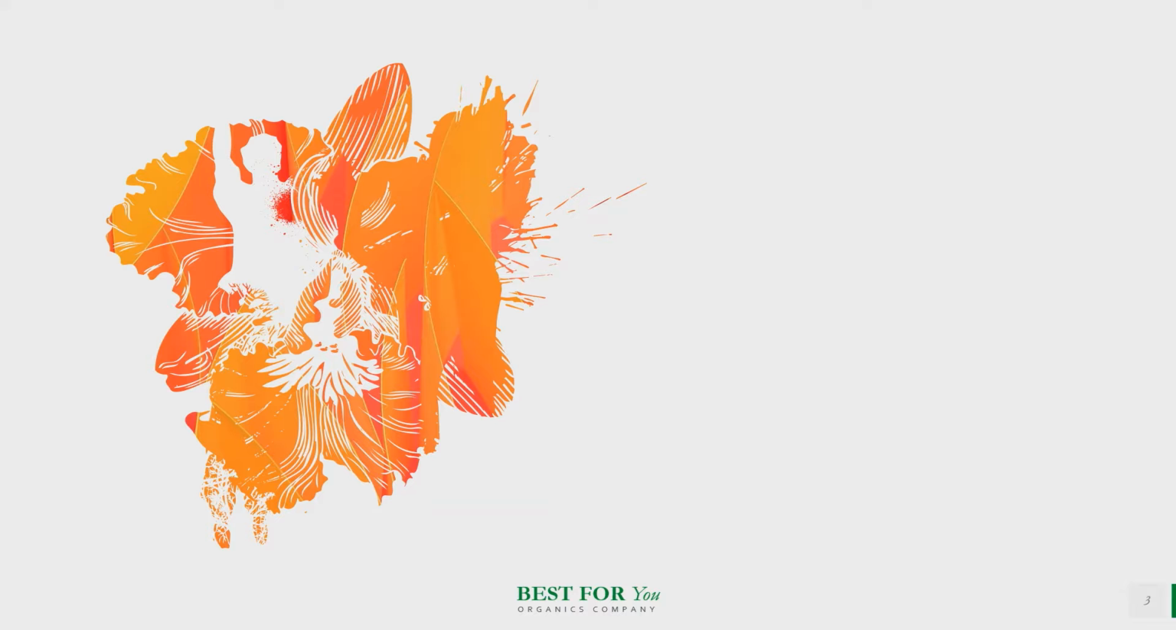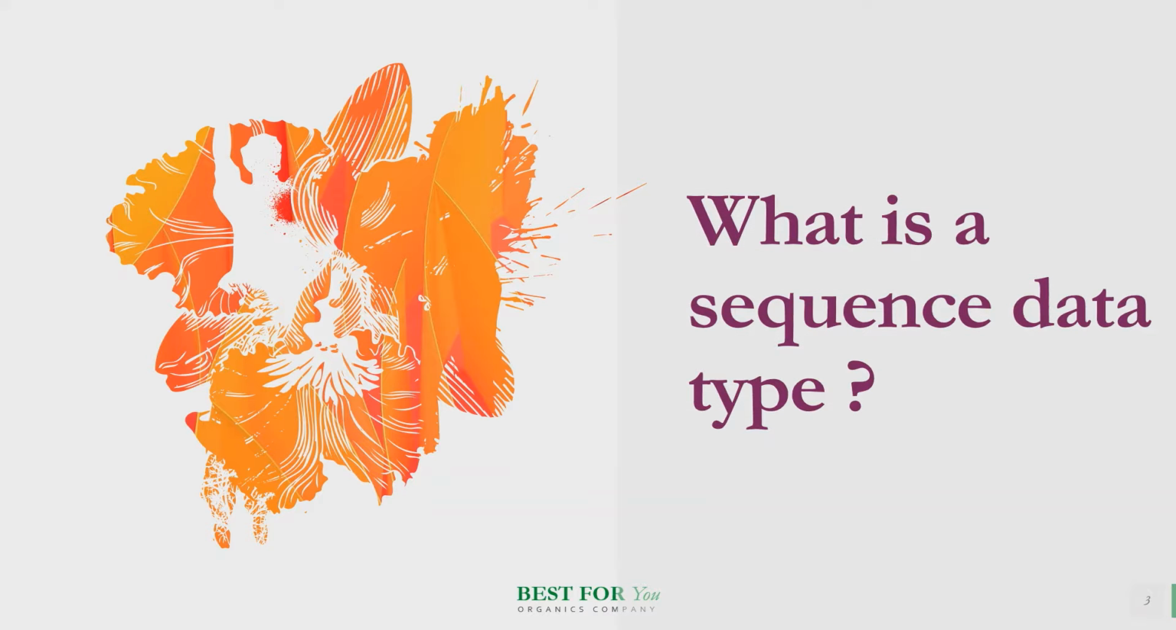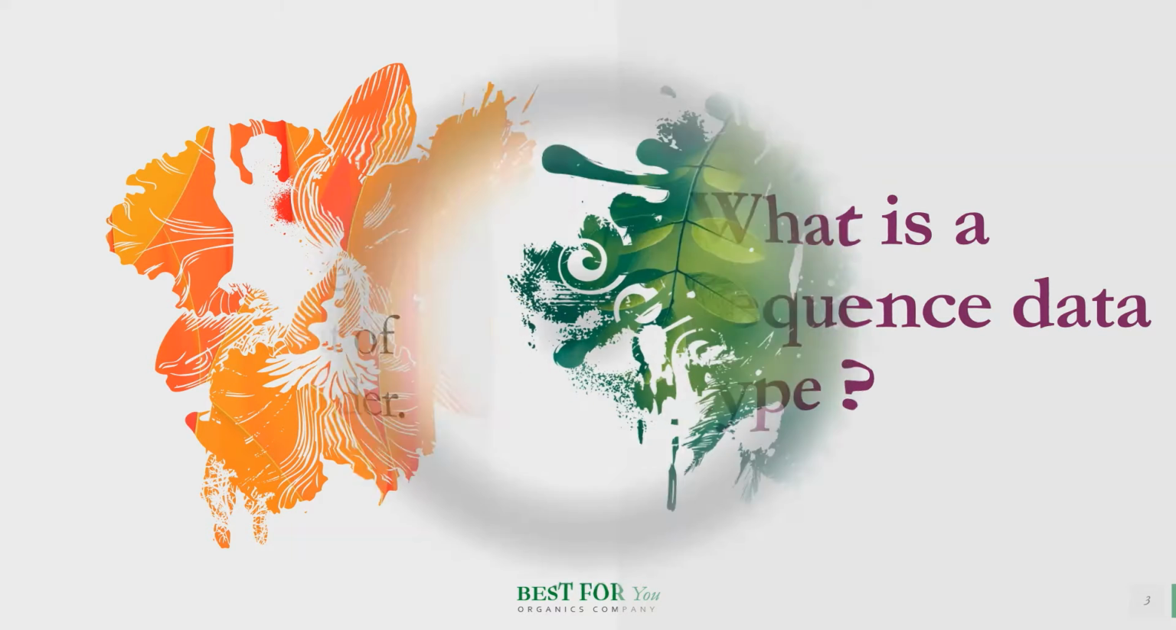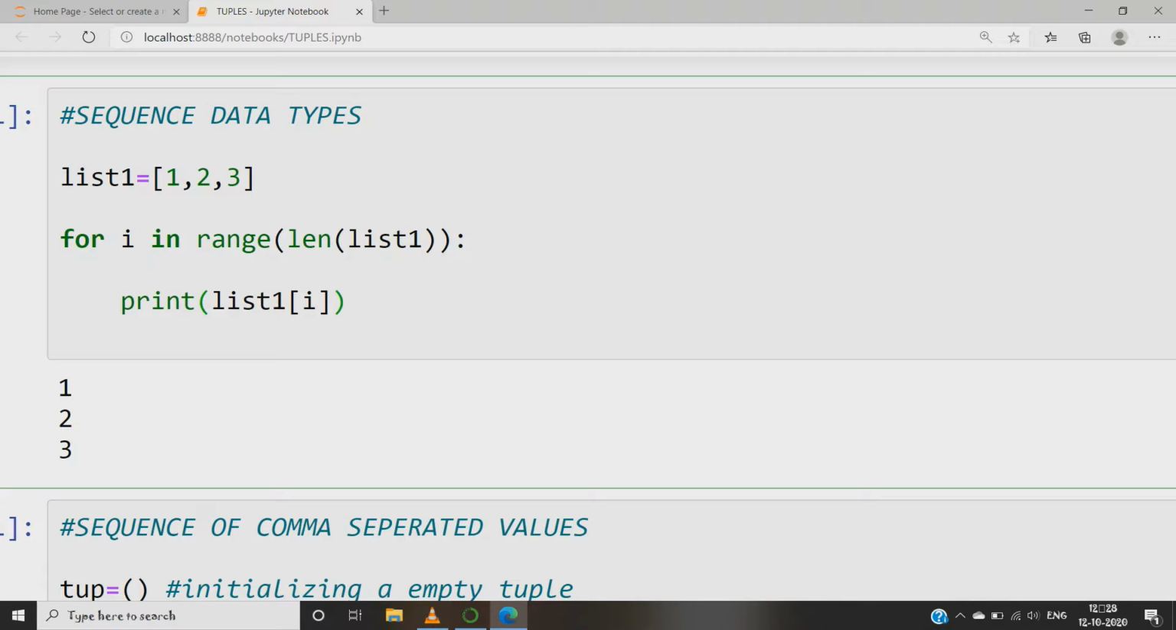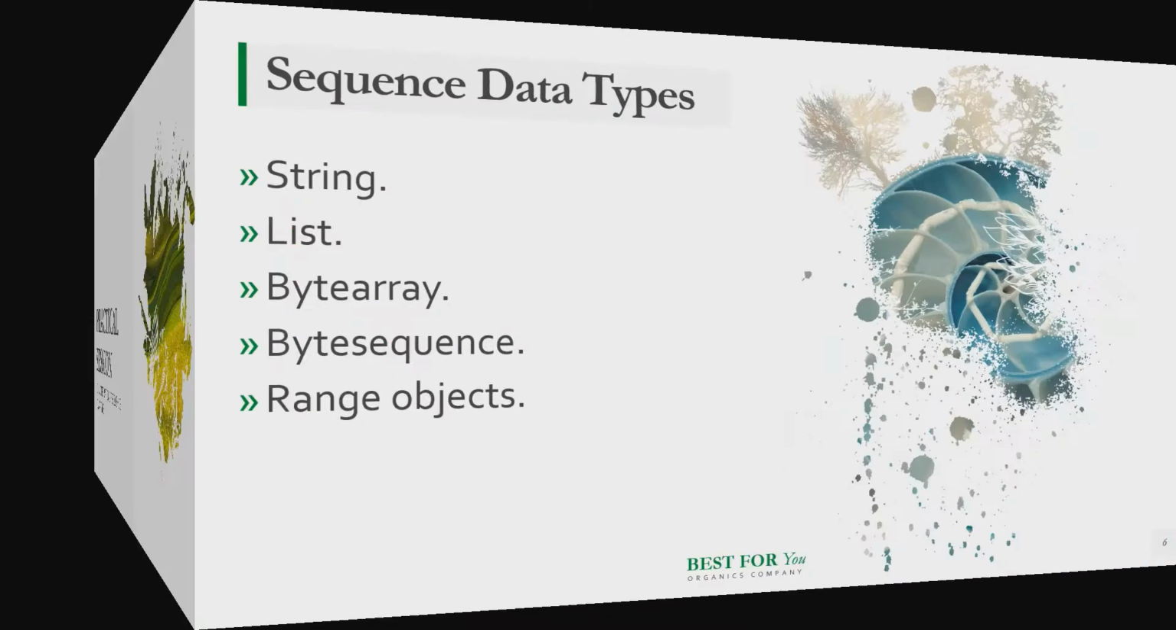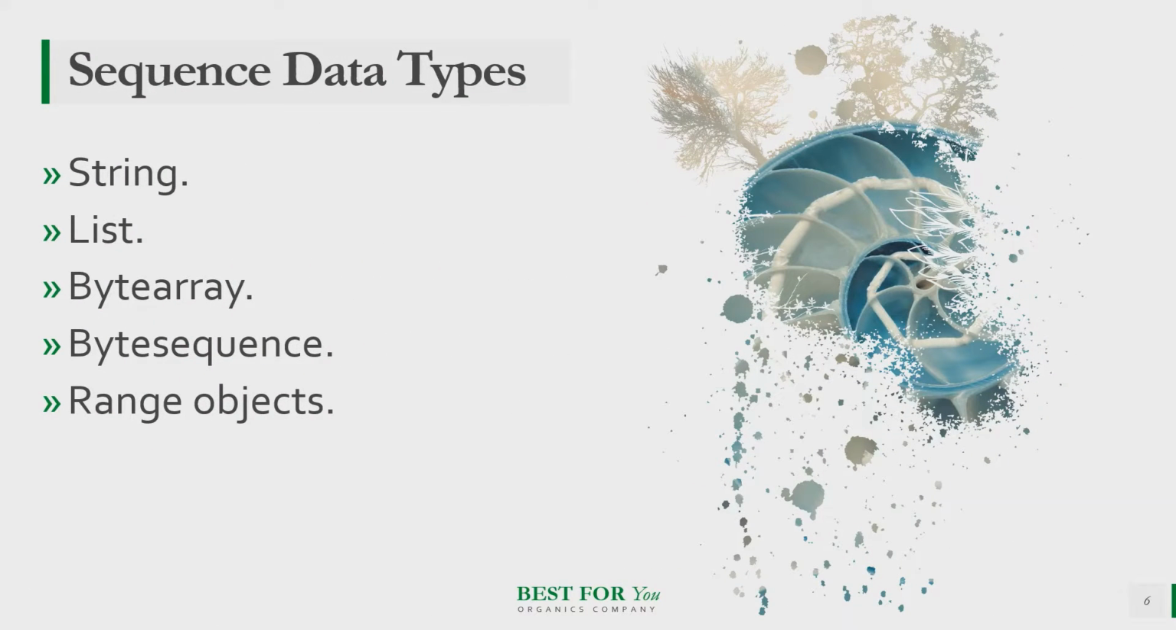But before that, what is a sequence data type? A sequence data type signifies that the order of retrieval of elements is the same as the input order. That is, if we create a list and input the list elements as 1, 2, 3, when we use a for loop, the order of retrieval is the same as the order in which we inserted the elements.